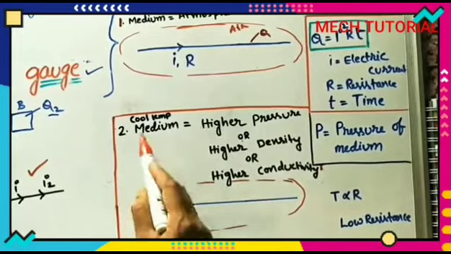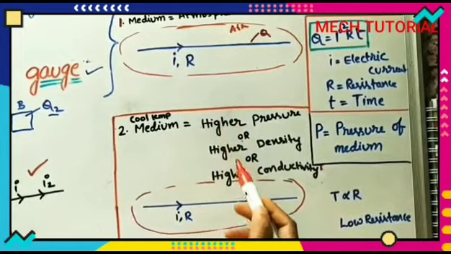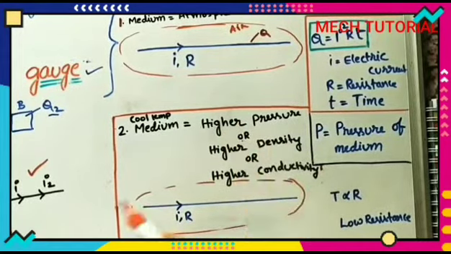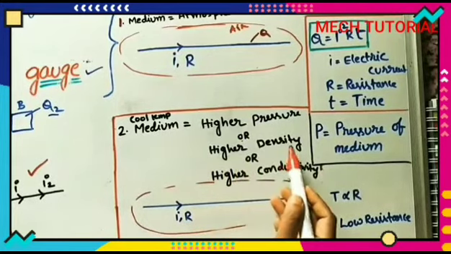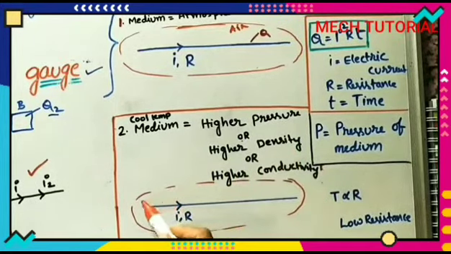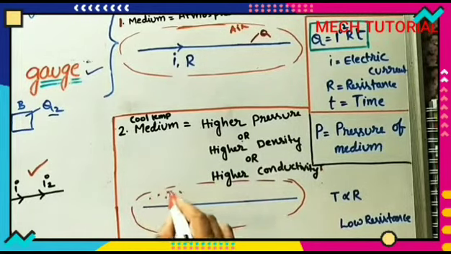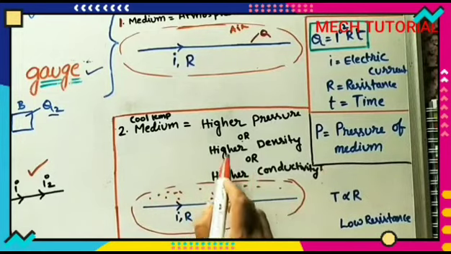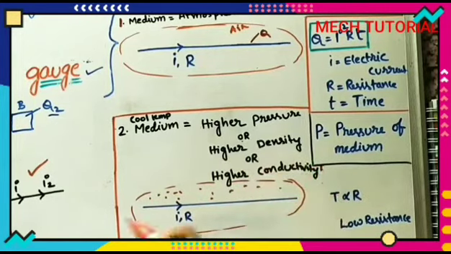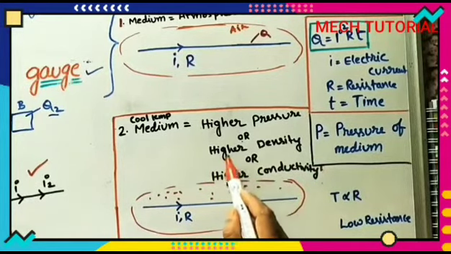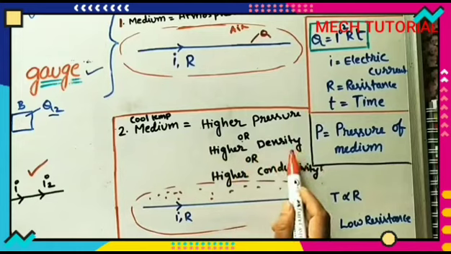We can define this medium in terms of any of these three. Why I am taking higher density: cool air has some water particles in it, so it has high density, high mass of the particles. Because of that we call it a higher density medium.